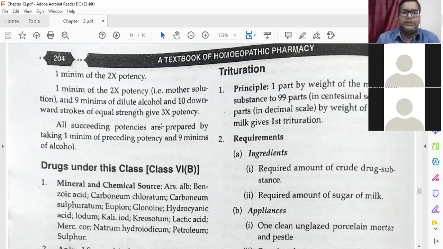Then all succeeding potencies are prepared by taking 1 minim of the preceding potency and 9 minims of the alcohol. Then the drugs under this class, class 5.